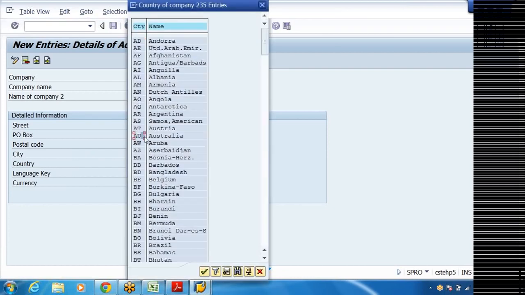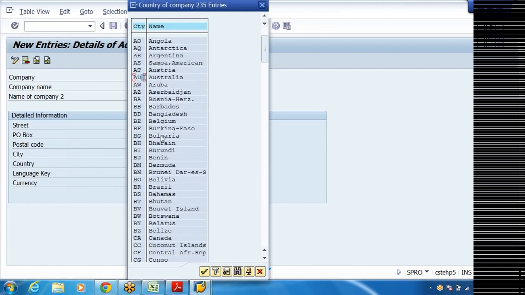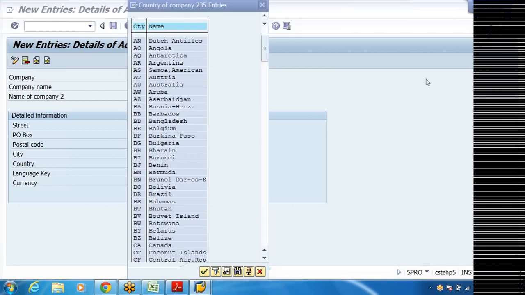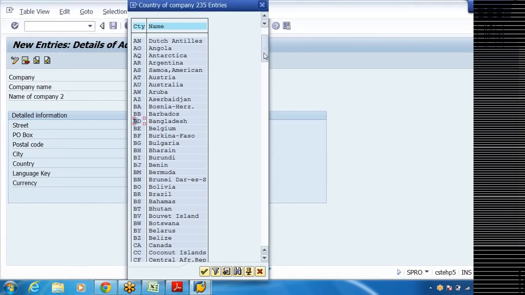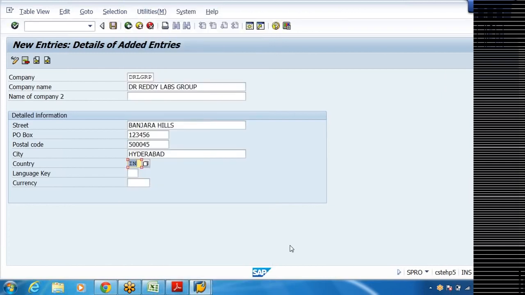You select, all countries are available here. So from this you can choose country India. Double click on this, or you can type IN.